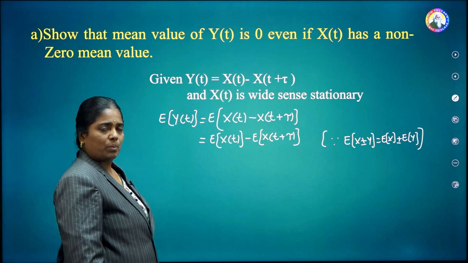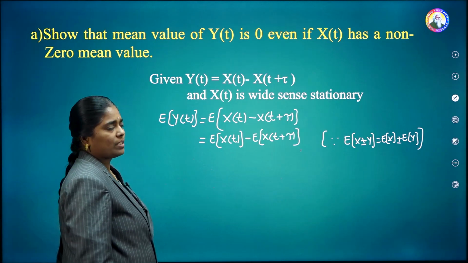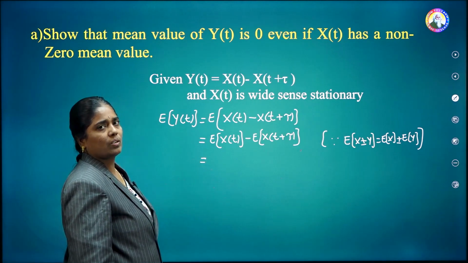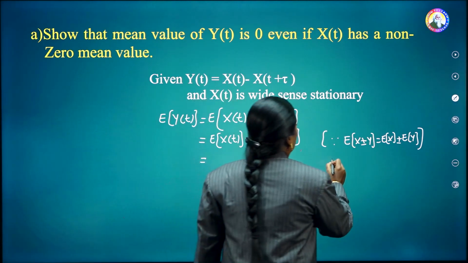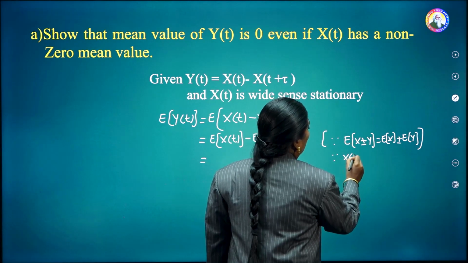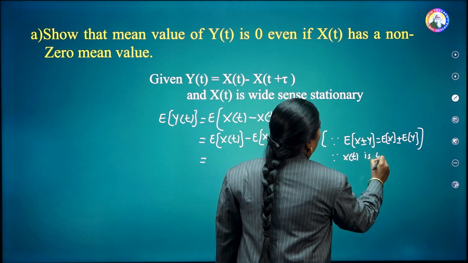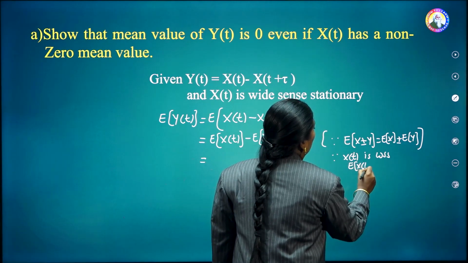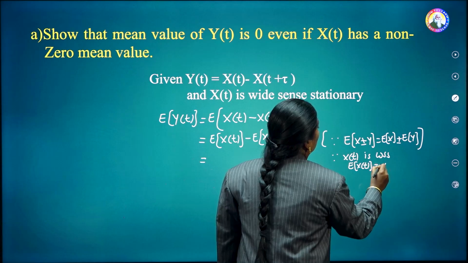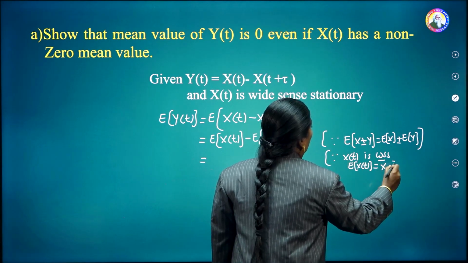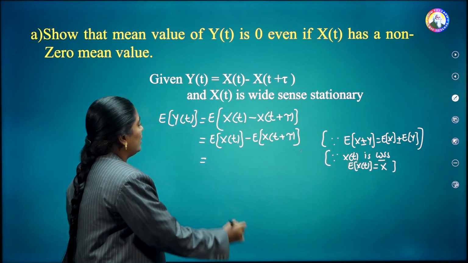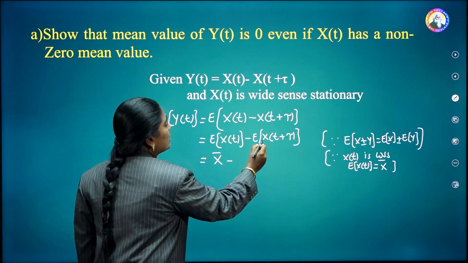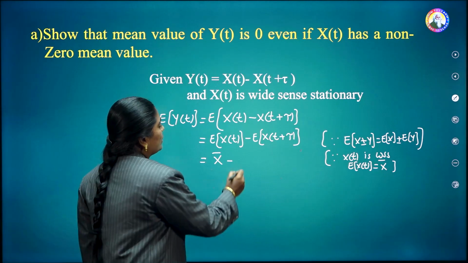Now observe that in the problem they have given x of t is WSS. If x of t is WSS, then its corresponding mean is constant. Given that x of t is WSS, that means its corresponding mean E of x of t is a constant. Let us consider it simply as x bar. Therefore, substituting that here, E of x of t is nothing but x bar, and E of x of t plus tau is also x bar only.